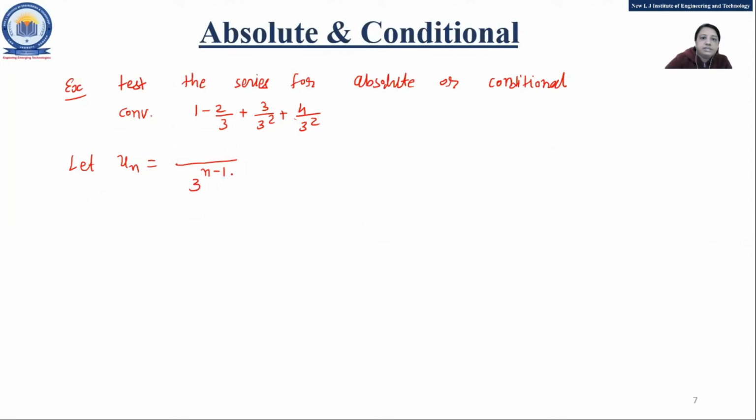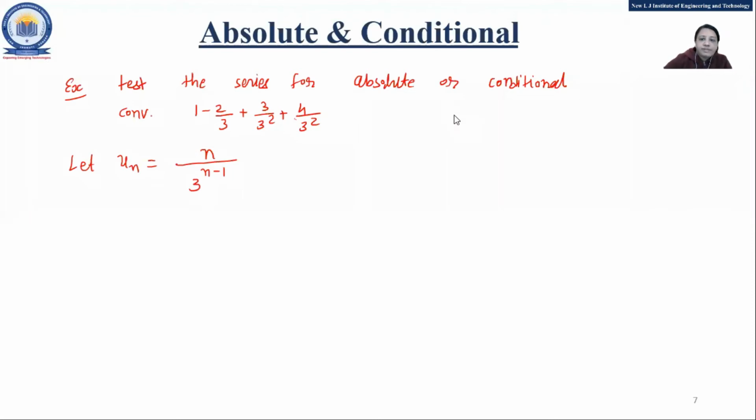Then here it is what? n. We can write n because 1, 2, 3, 4 like that. So we'll write n. That is also correct. But what about this, with that minus sign there? How can we write down that minus? n upon 3 raised to n minus 1, that is only partly correct.